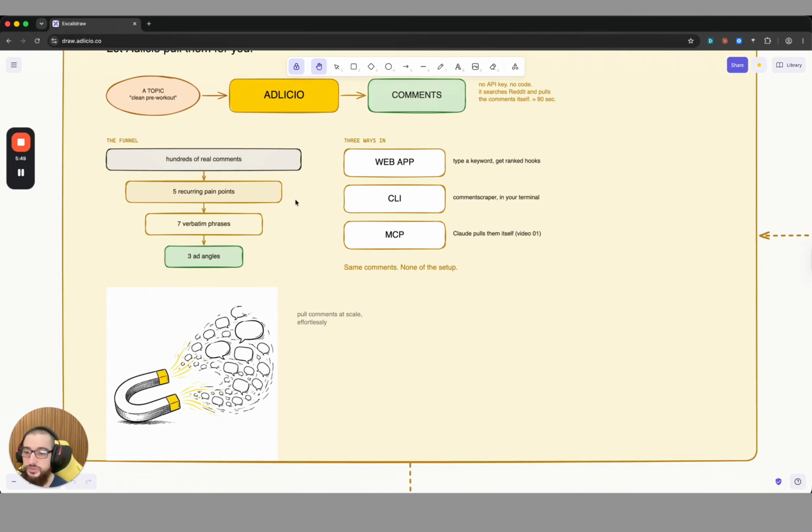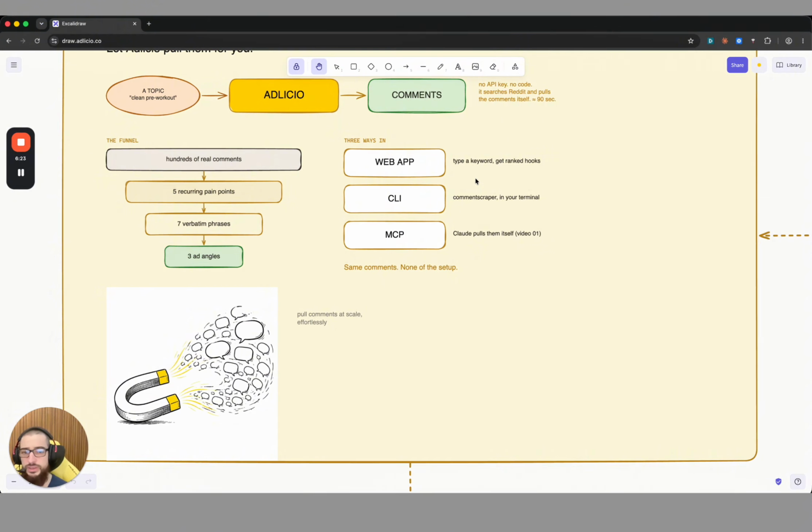And now the interesting thing is, if you can pull out all these hundreds or thousands of comments that some Reddit posts may have, you can then filter down and extract all the pain points, all the phrases your customers are using, and then build your own ad angles based on your research and based on real customer language that you have just found in Reddit threads. And now there are 3 ways how you can access it. First, via web app.